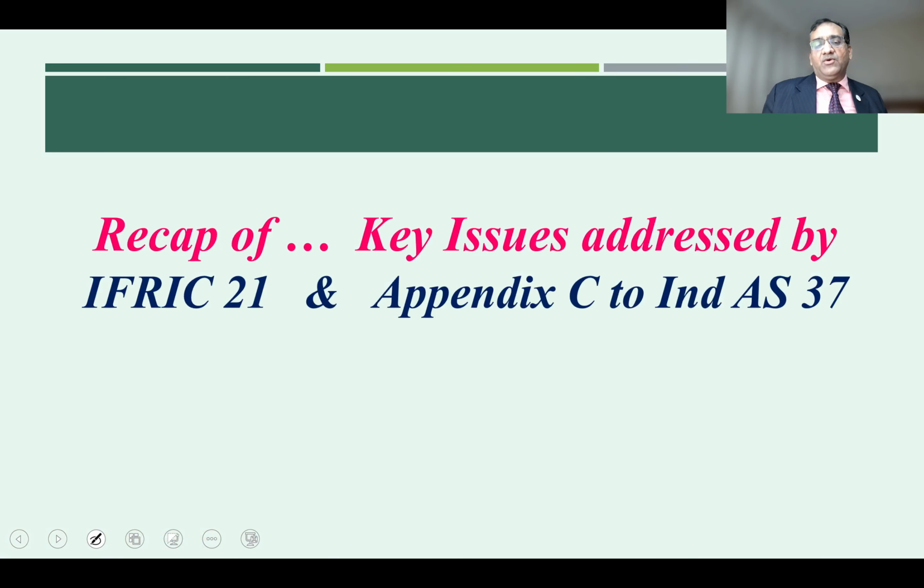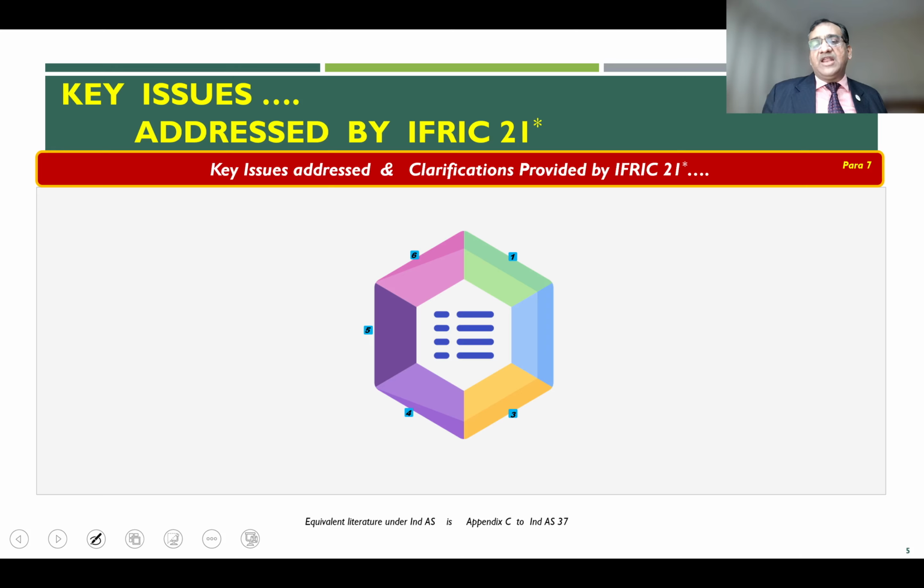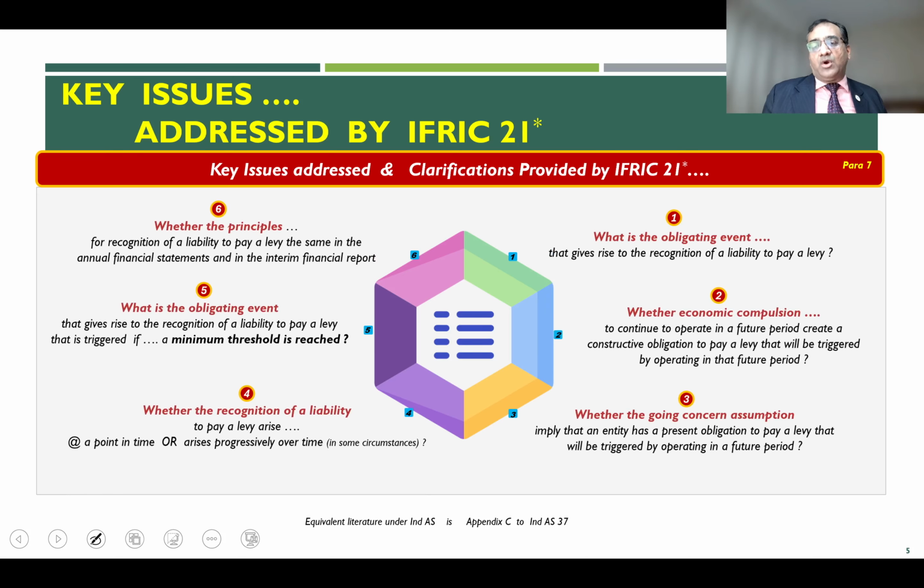So we will continue. And just to recap, we have already seen this particular slide where I told you that these are the 6 key issues which are dealt with by IFRIC 21 and Appendix C to Ind AS 37. If you have not seen the video of the last week, I would encourage you to go through it, that will be helpful because this is a continuation of the last week's discussion.